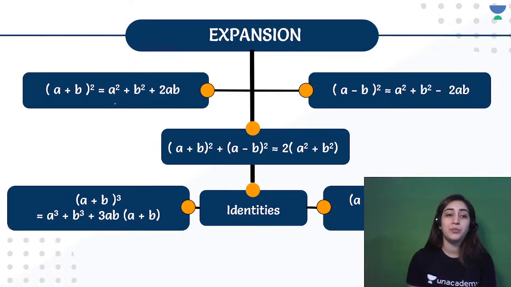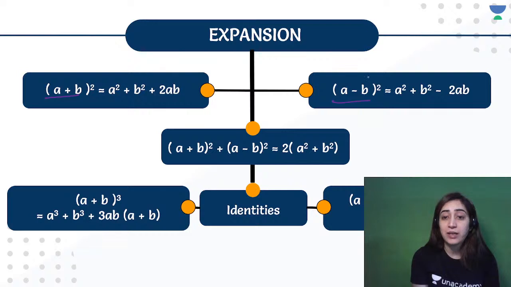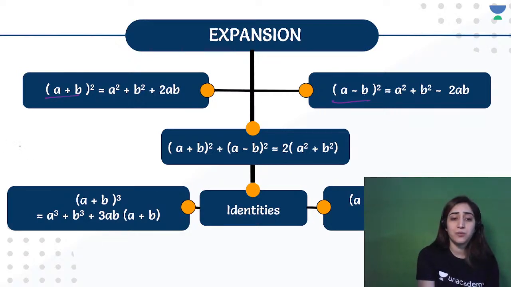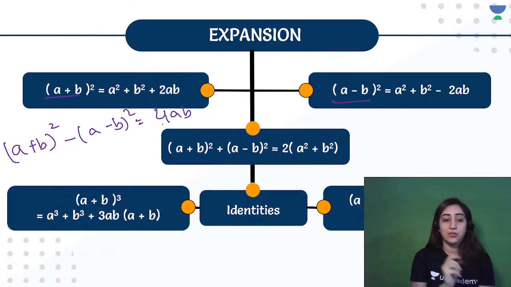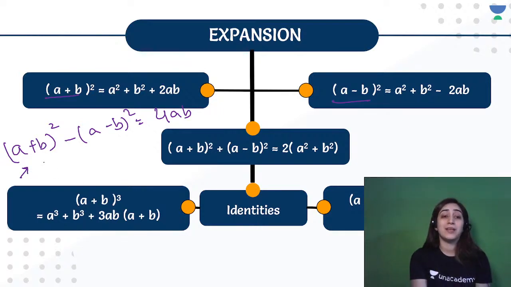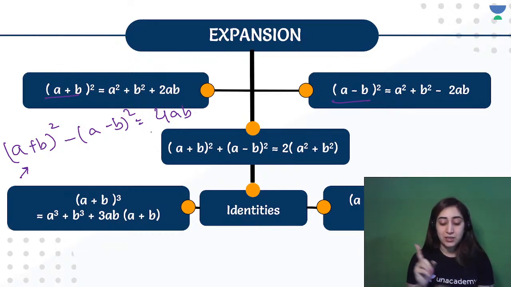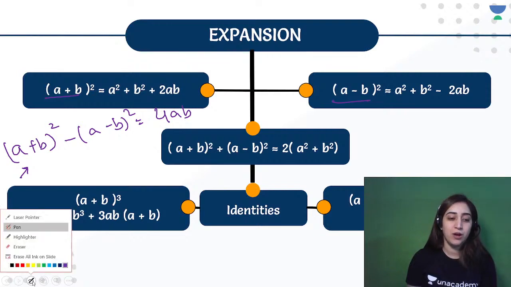So let's move on. We were talking about the identity of a plus b whole square. We did a minus b whole square as well. Now we did addition. How about subtraction? We have also done subtraction. So a plus b whole square, take away a minus b whole square, gives you 4ab. So everyone, you can take a screenshot right away because this identity was missing and it's important. And remember that the negative sign comes later. It's not before. Otherwise, the identity will change, the value will change. Alright? Okay, then moving on to the questions.